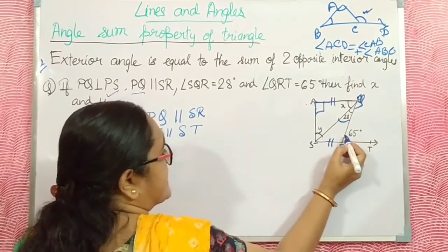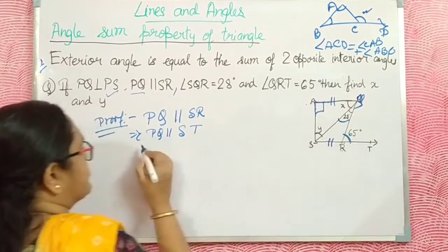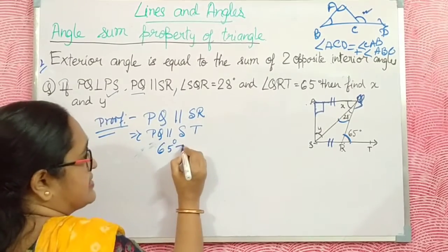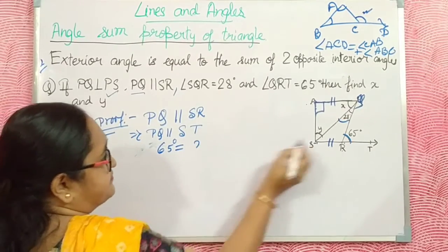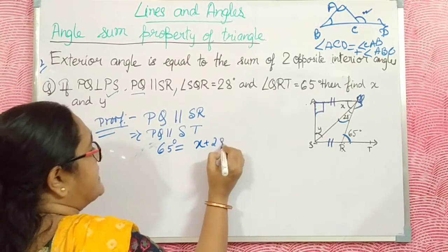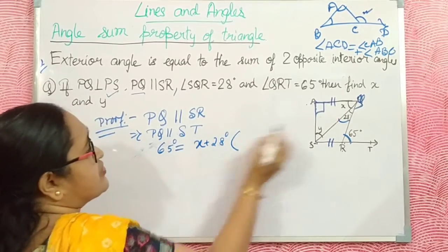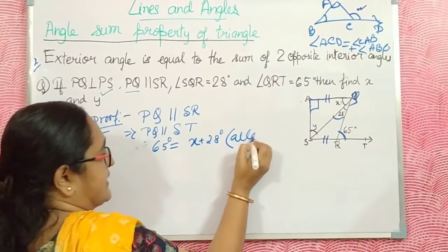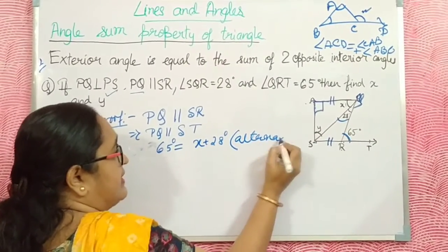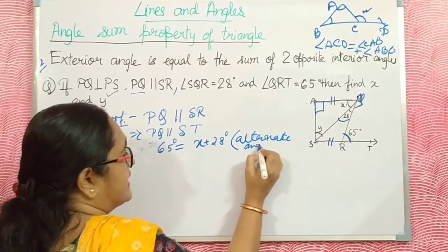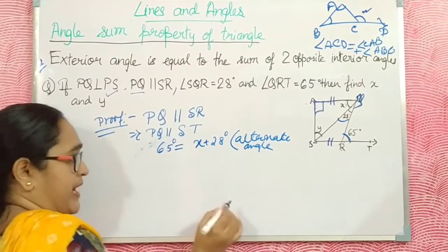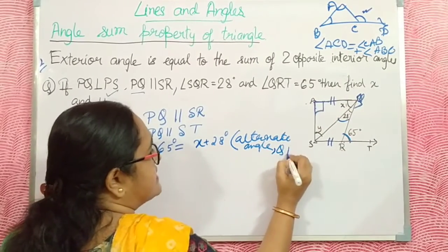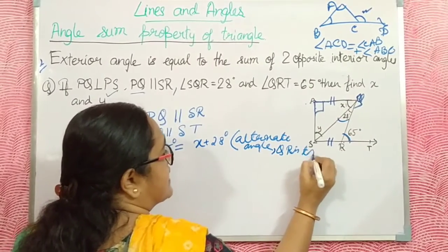Then you must say 65 degrees is equal to X plus 28 degrees, as these two angles are alternate angles. I already told you about alternate angles. Here the lines are parallel, and the transversal is QR.